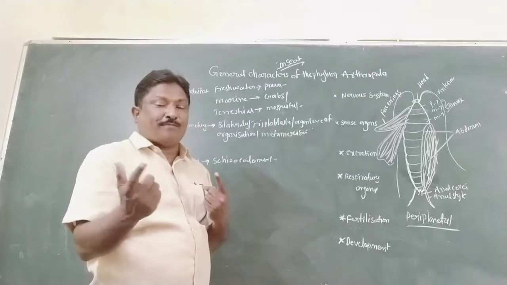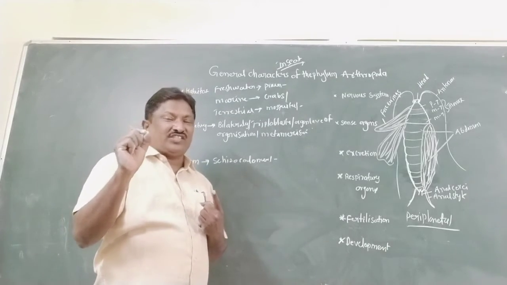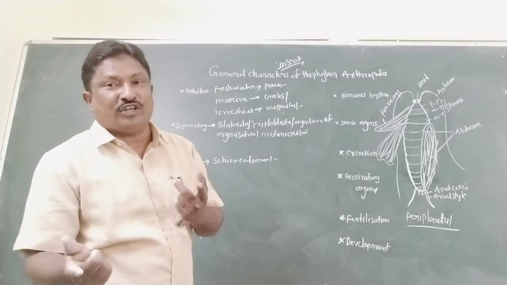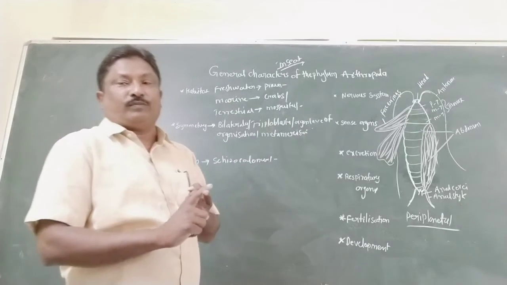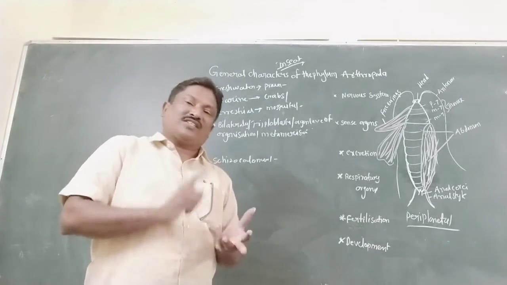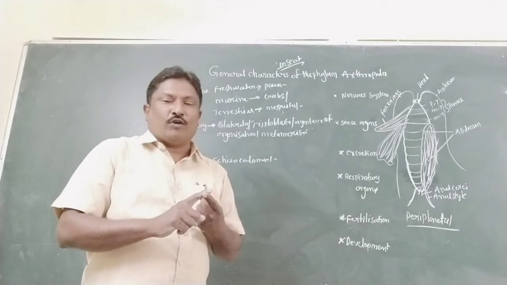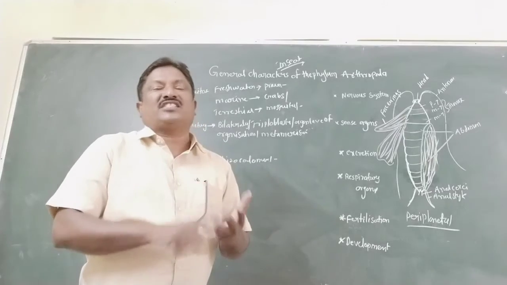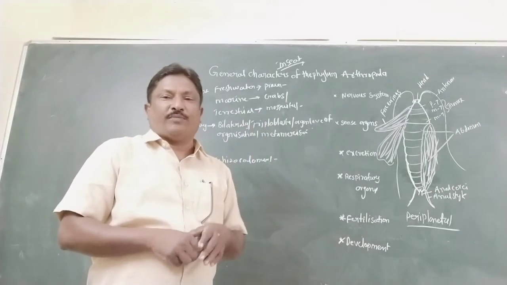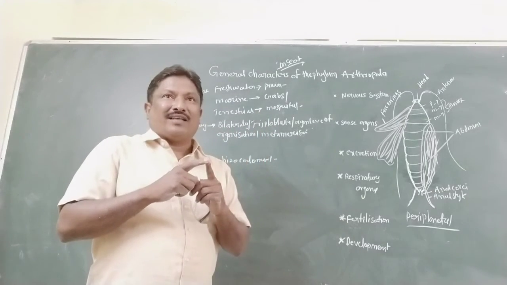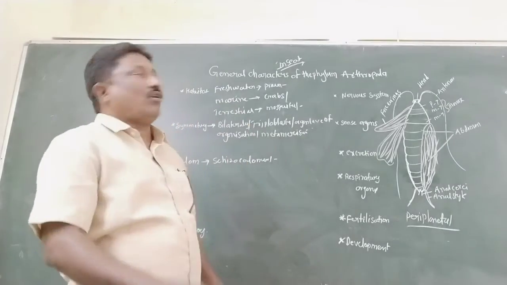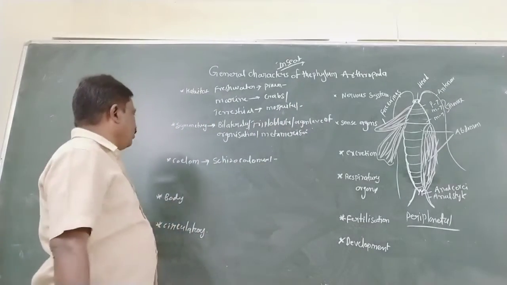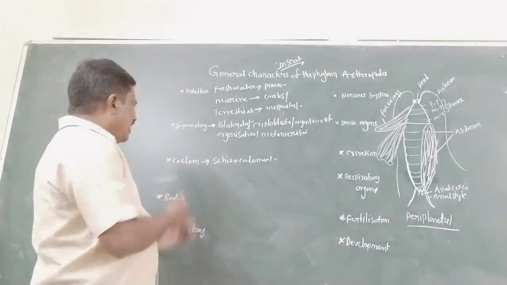Eucoelom is divided into schizocoelom and enterocoelom. Examples of schizocoelom are Annelida, Arthropoda and Mollusca. Schizocoelomates are important organisms, here the arthropods.